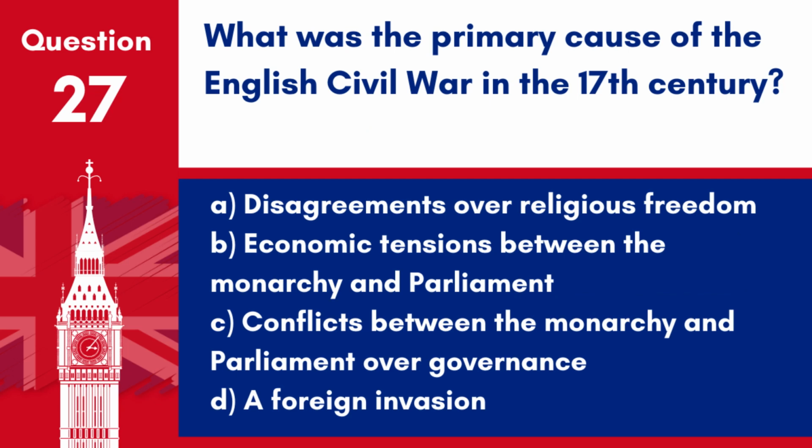Question 27. What was the primary cause of the English Civil War in the 17th century? A. Disagreements over religious freedom. B. Economic tensions between the monarchy and Parliament. C. Conflicts between the monarchy and Parliament over governance. D. A foreign invasion. Answer: C. Conflicts between the monarchy and Parliament over governance. The struggle for power between King Charles I and Parliament led to the Civil War.